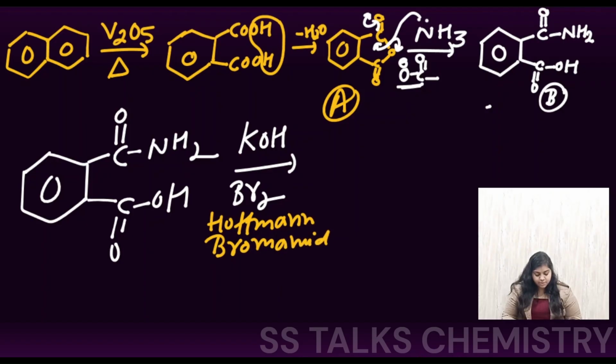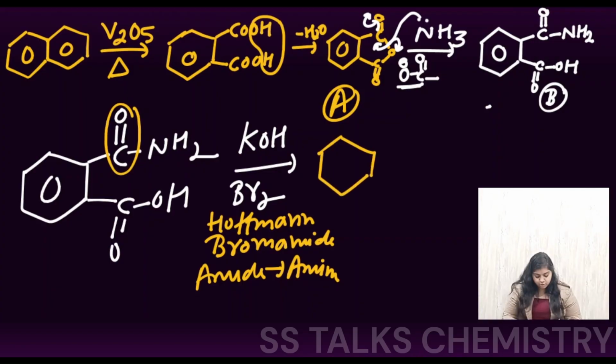In that, what happens is your amide is being converted to the amine, amide to the amine. So this CO is going to leave from here, and we are getting the amine group being formed. Okay, so here NH2 will be there and the COOH is there. So this is going to be your product number C.